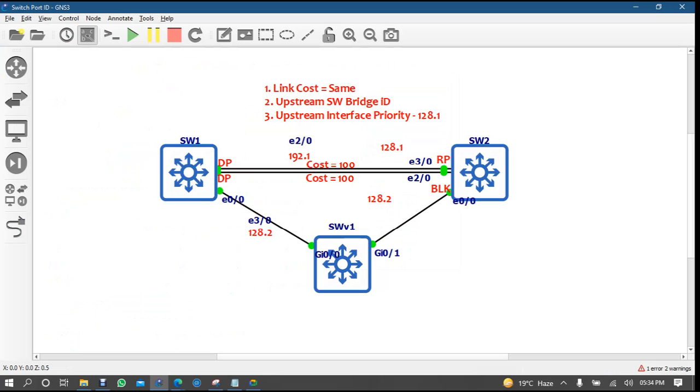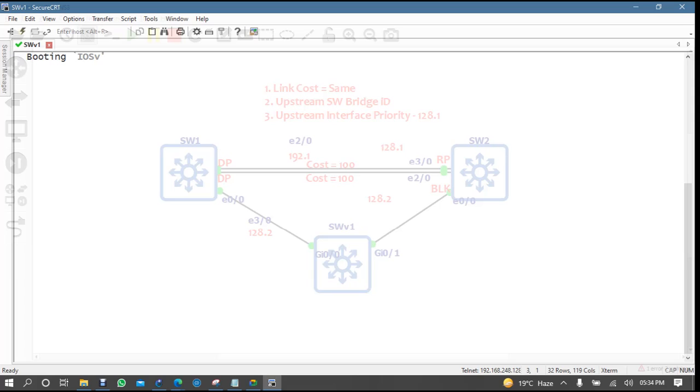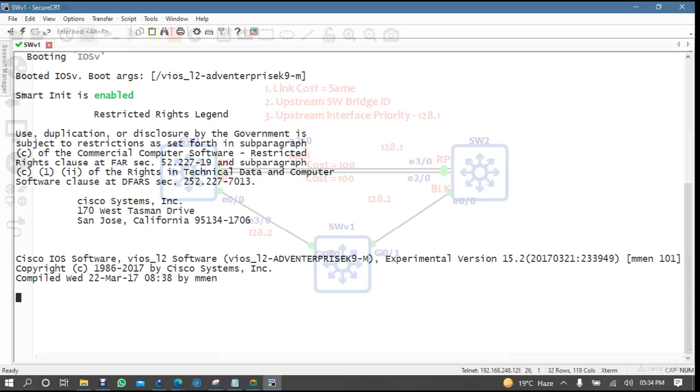Let me take the console. See, it is still booting. Can you see here? It takes a long time. Some students ask, sir, can you share this one? I said sharing is not a big thing, but using is the big thing. The problem is that when you try to use it, it will consume a lot of memory of your system.